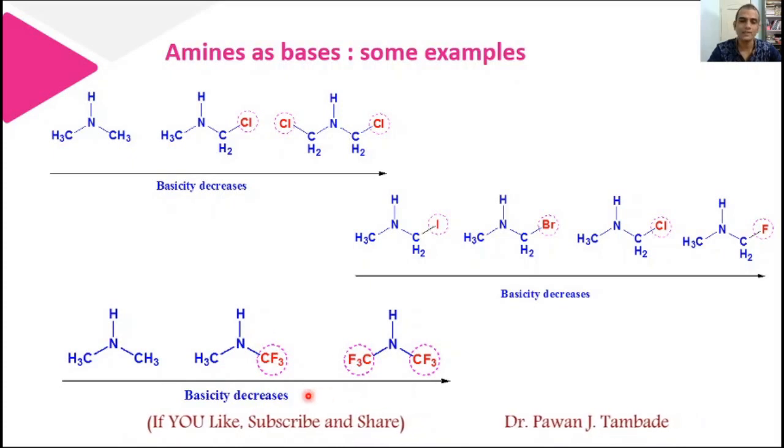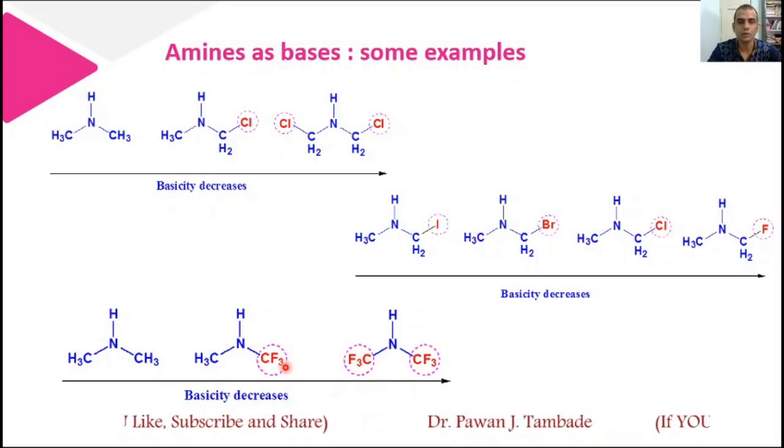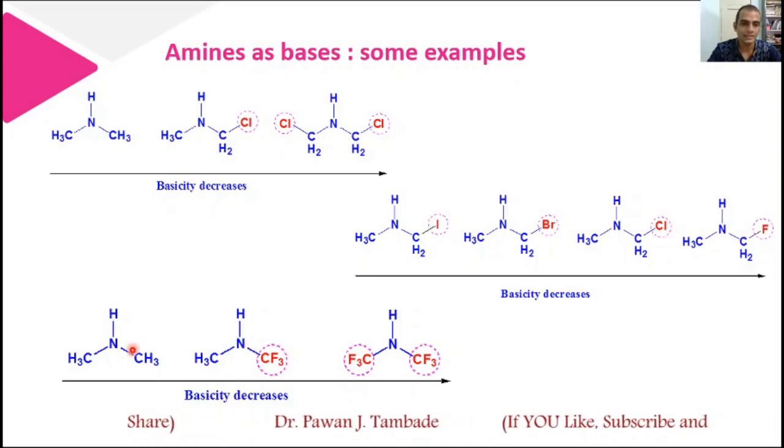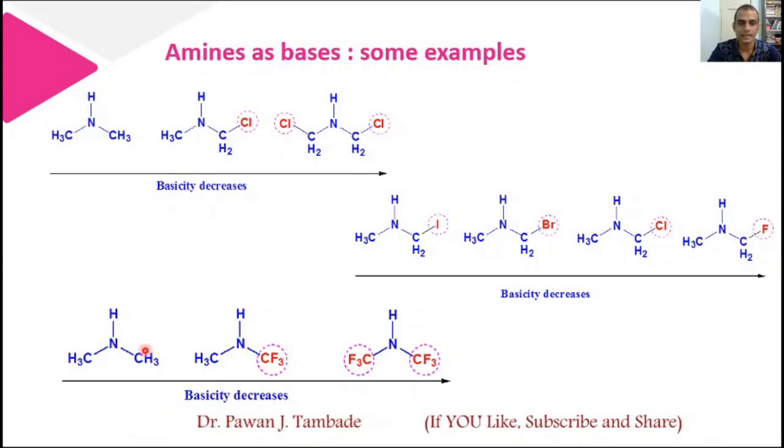Now again why does this happen? Because in this case CF3 is a powerful electron withdrawing group, it will withdraw electrons from this nitrogen, and thus if nitrogen wants to donate electrons it cannot donate them as easily as compared to this molecule, and because of that this is less basic as compared to dimethyl amine.